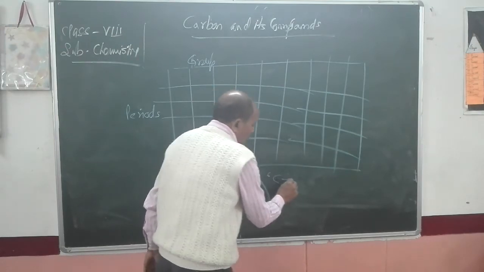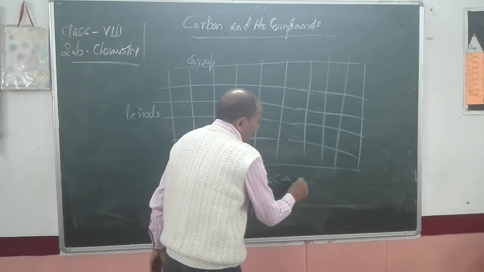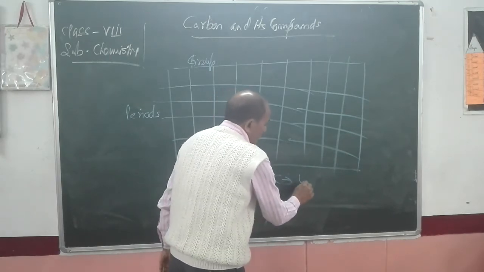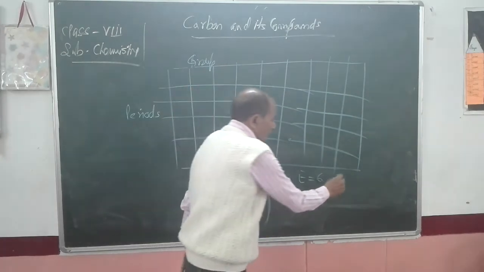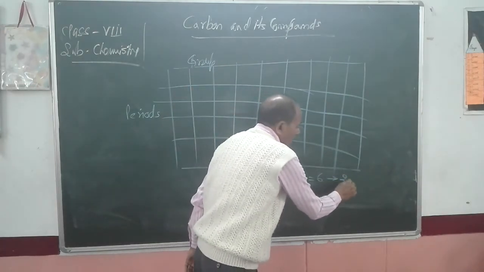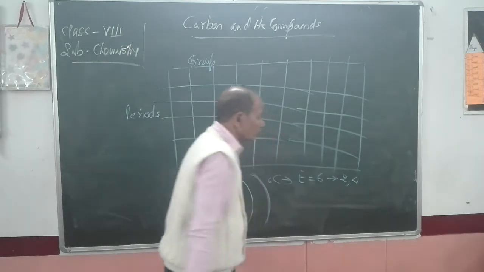6 shows that there are 6 electrons. These 6 electrons are arranged in the manner 2, 4.